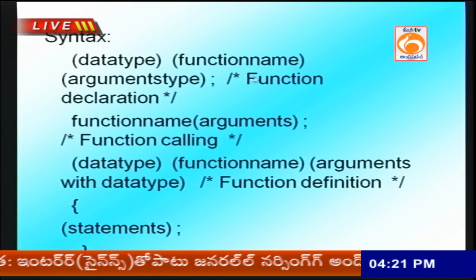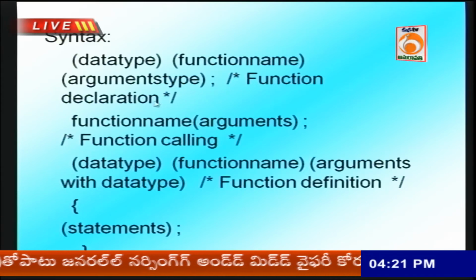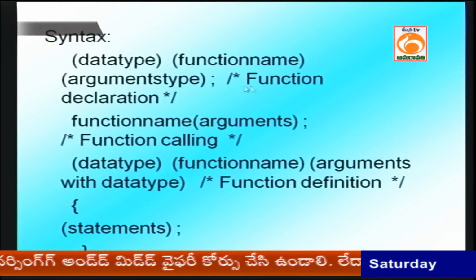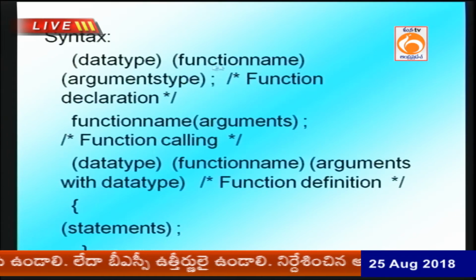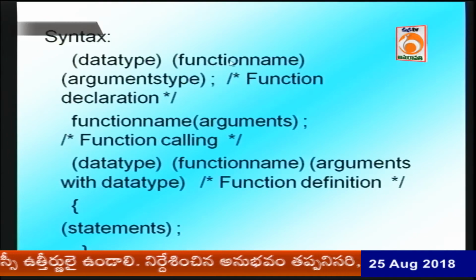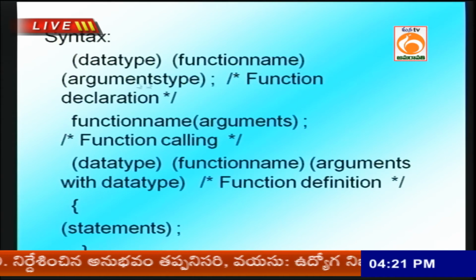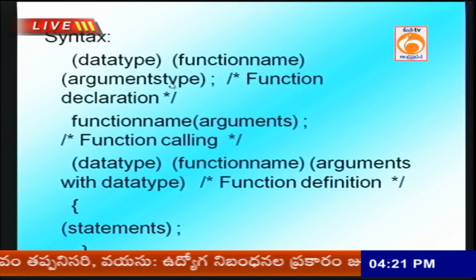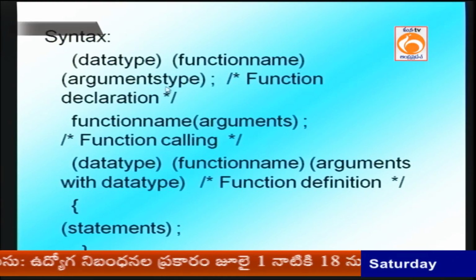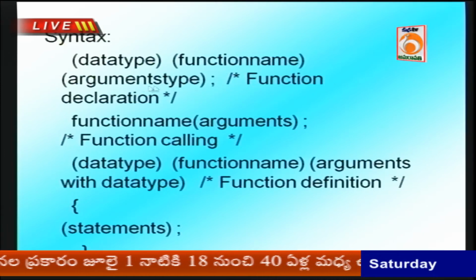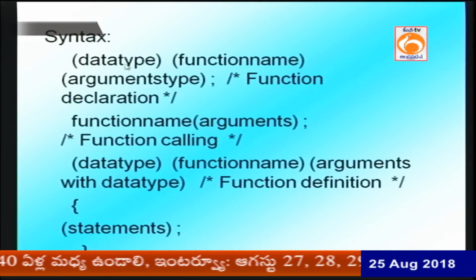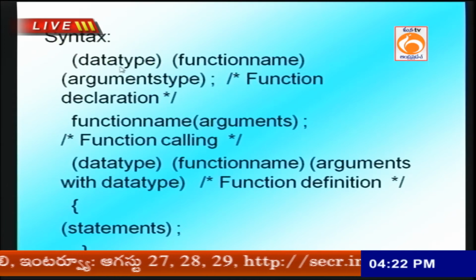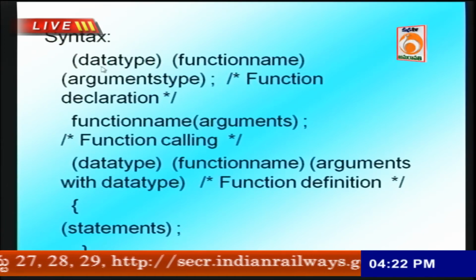You see step number 1, function declaration. What is meant by function declaration? The function name, and after the function name, the argument types. I mean your function takes which type of arguments, like integers, characters, floats. Before that, the function name's data type. What is meant by data type here? Int, char, float.